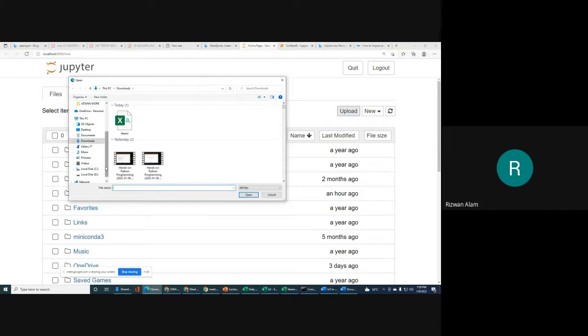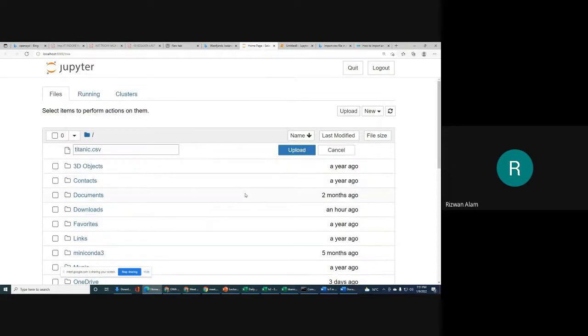In upload, for example, we have this Titanic data set in CSV format. We will select this CSV file, named Titanic, which you can also get from the Kaggle website. After that, we will click on open, and then click upload.